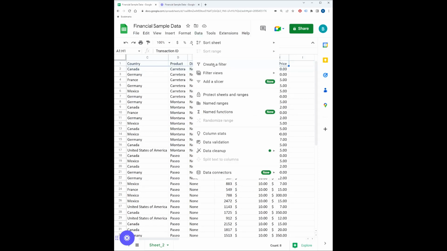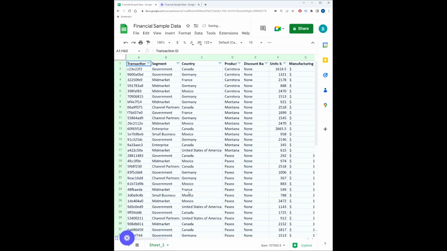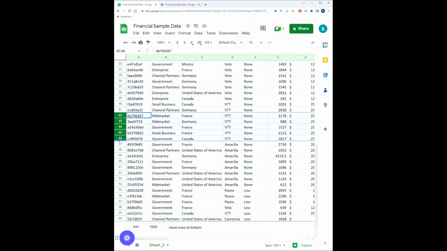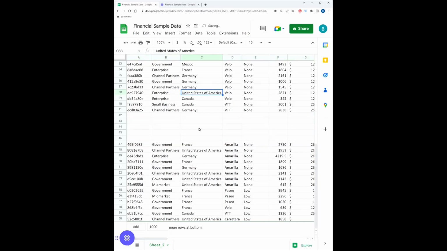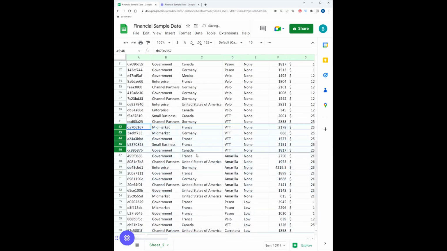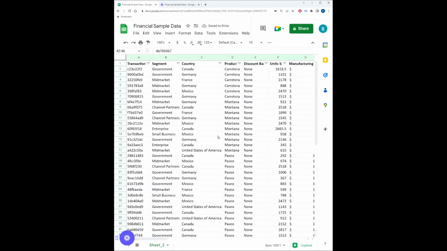by selecting create filter. One thing to note is that if you do have any gaps in your data, so for example, if you had some rows that were blank like this, if you only select that top header row and click filter, it may not automatically capture all of the data for your filterable table.